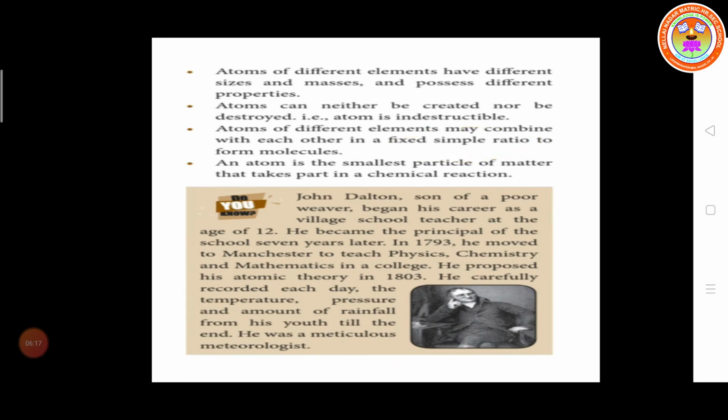For example, water. What is the formula of water? H2O. So 2 hydrogen atoms chemically combine with 1 oxygen atom, a 2:1 ratio. The water formula doesn't change from place to place, so it is fixed. The water molecular formula is H2O.